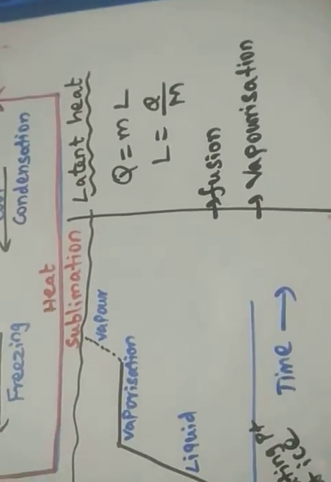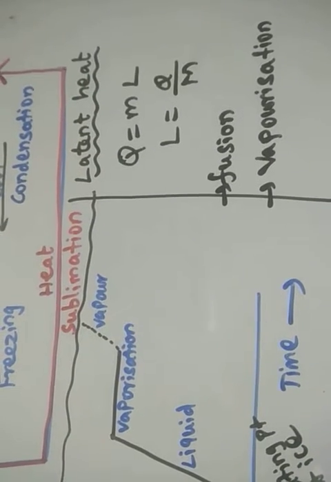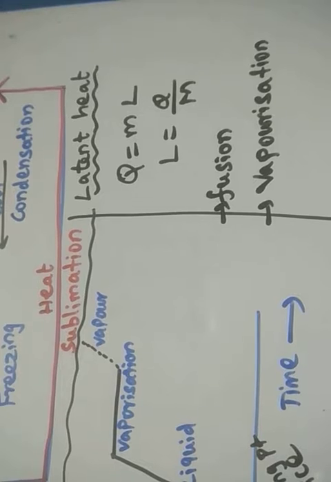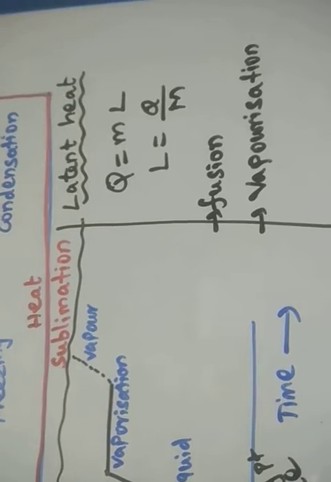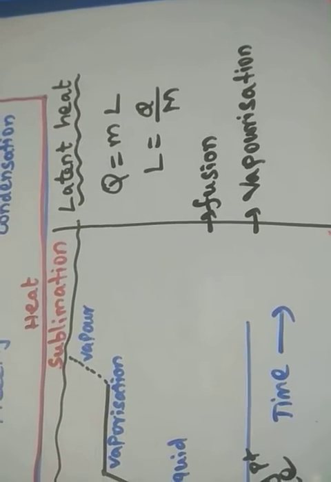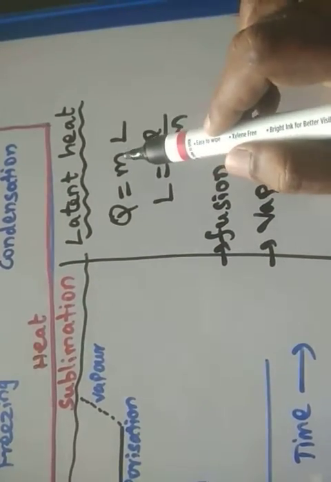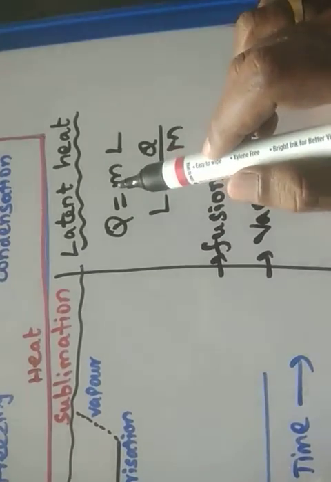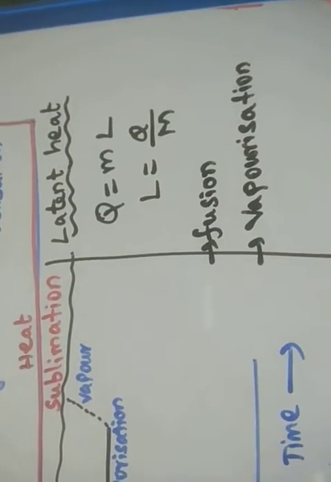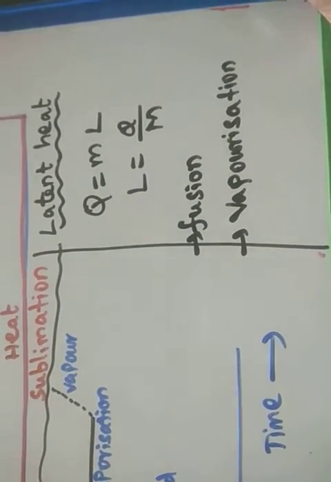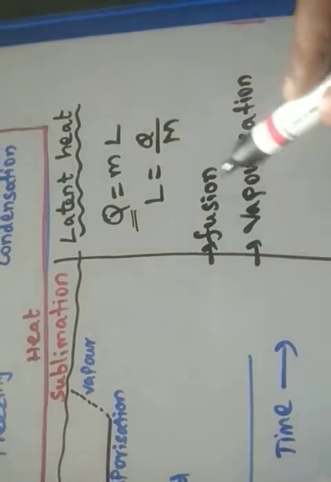Now we are going to see a very important topic called latent heat. The amount of heat required to change the state of unit mass of a substance at constant temperature and pressure is called the latent heat of the substance.